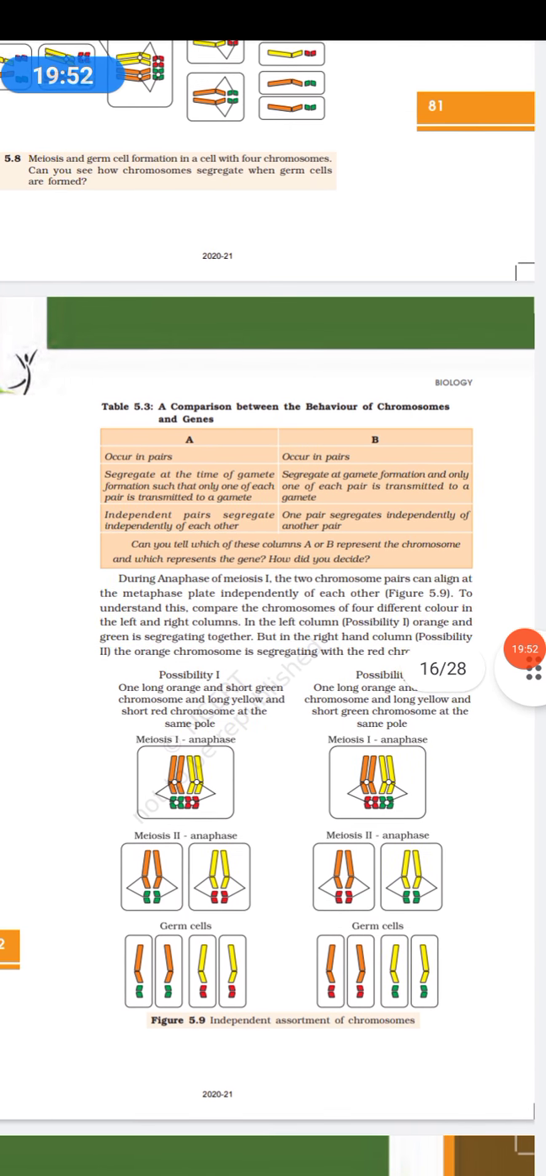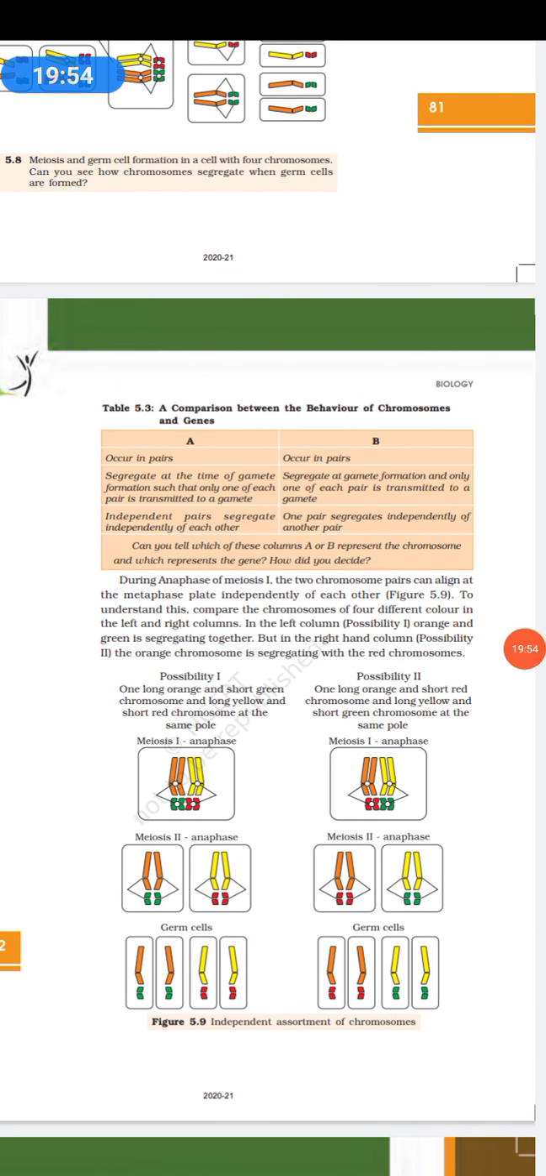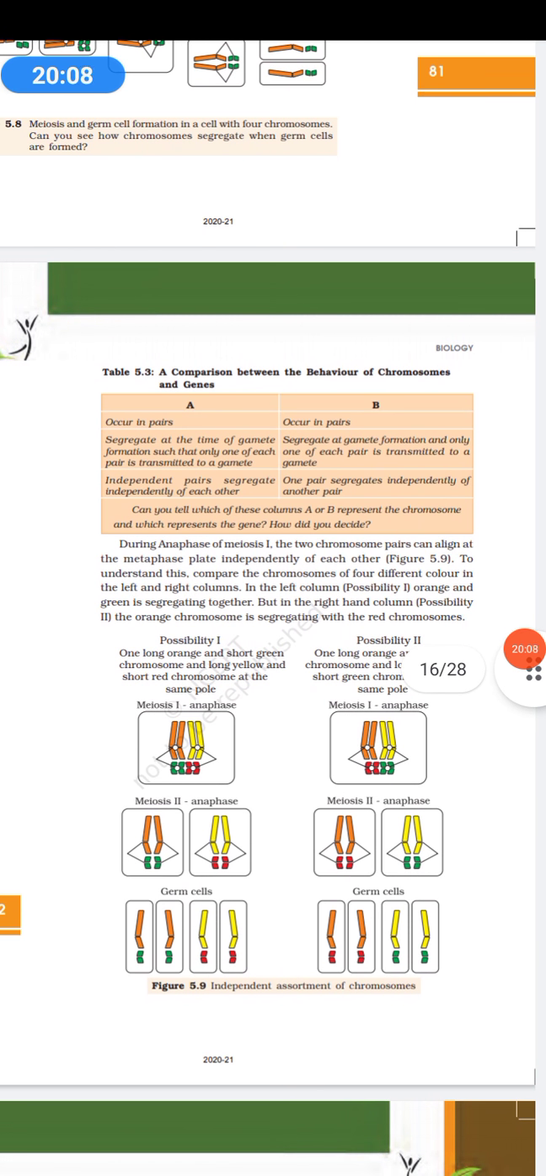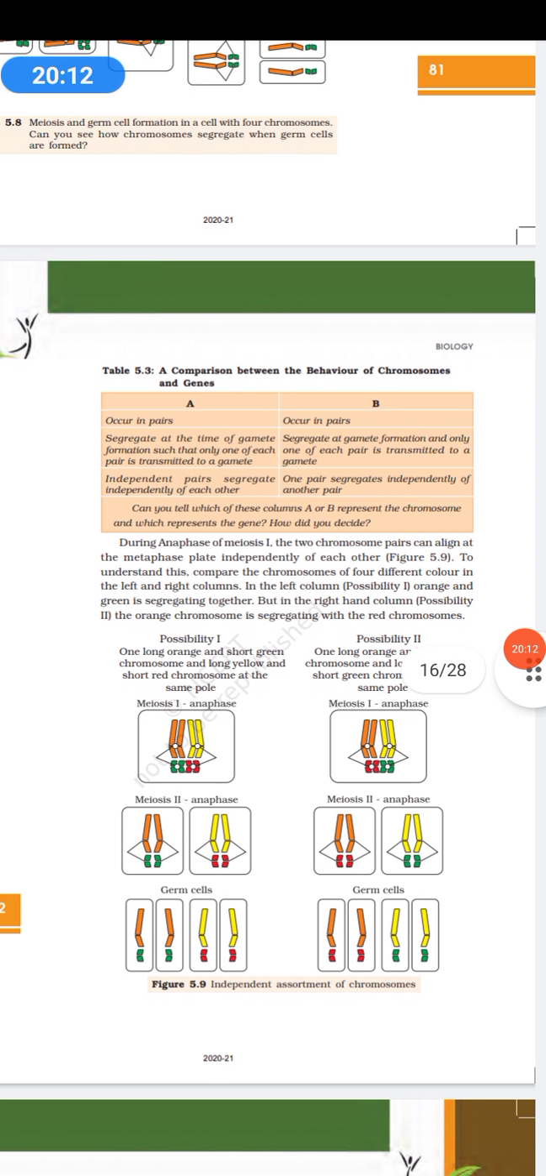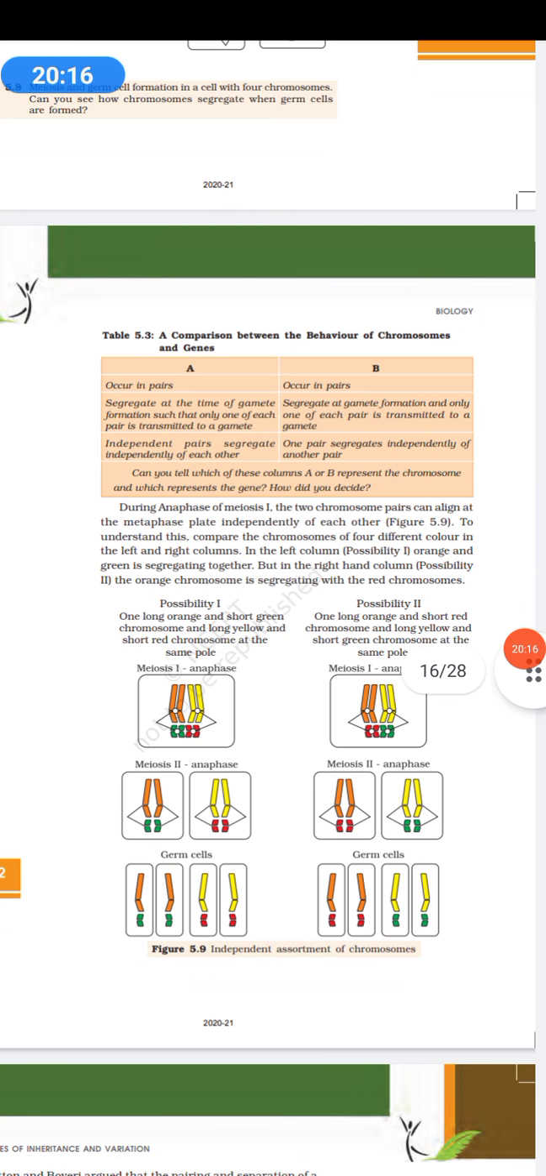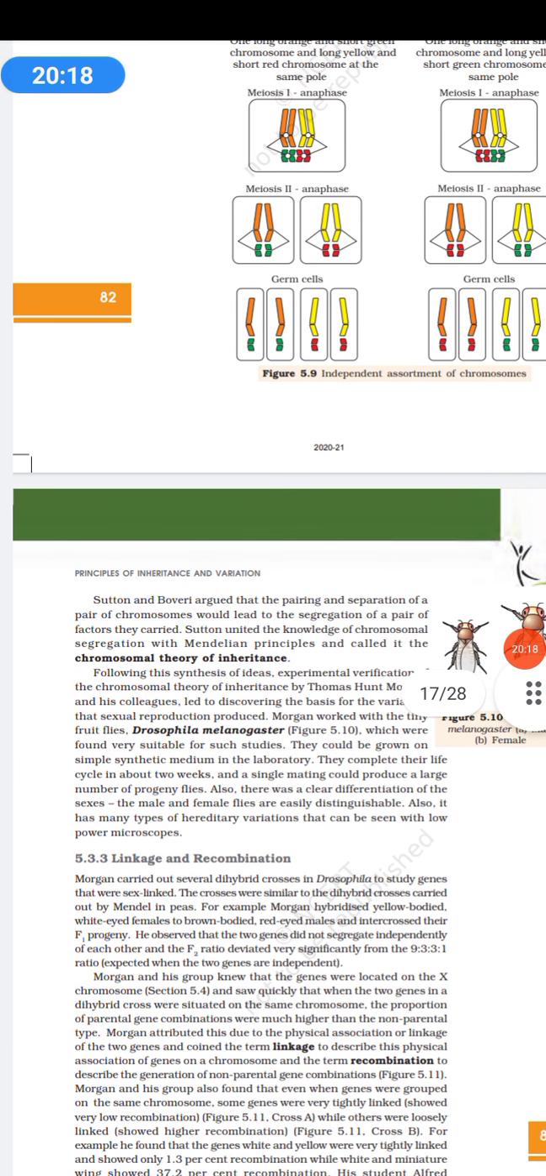And once forming this germ cell, you can see in anaphase 1 and anaphase 2 how they are differentiating, and then there is a formation of recombination that is taking place. So recombination is happening where the orange goes with red and yellow goes with green. So then you have a formation of the hybrids. Okay.